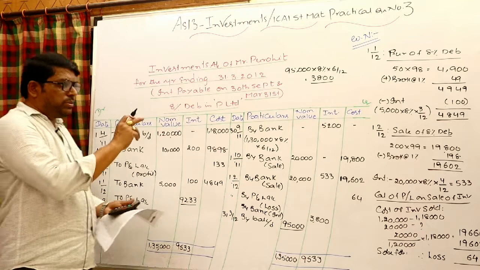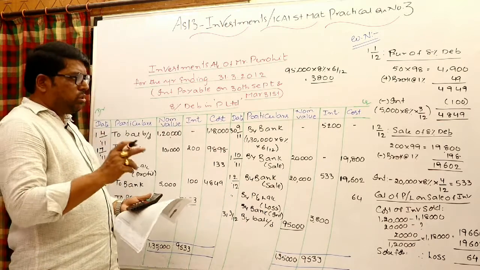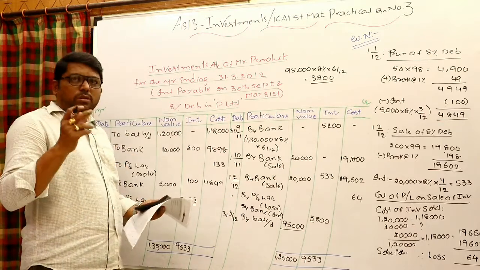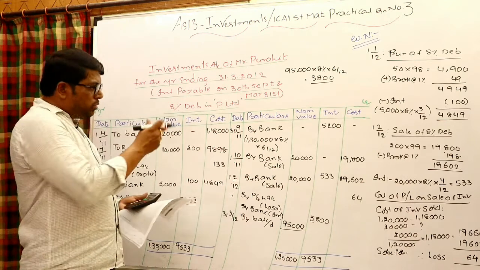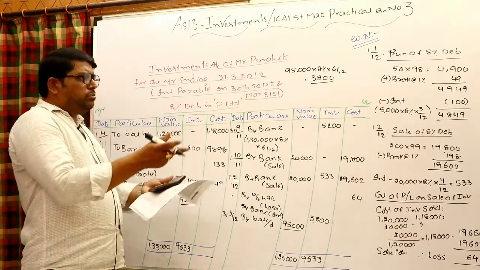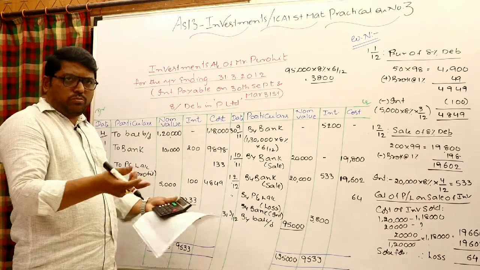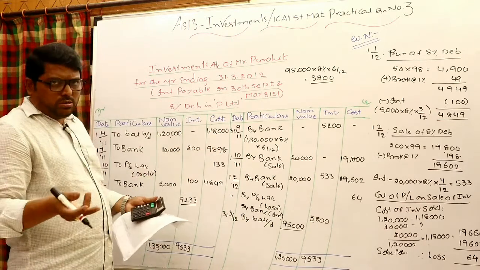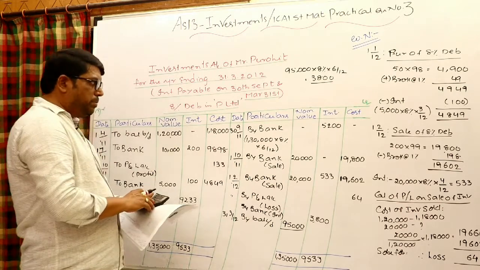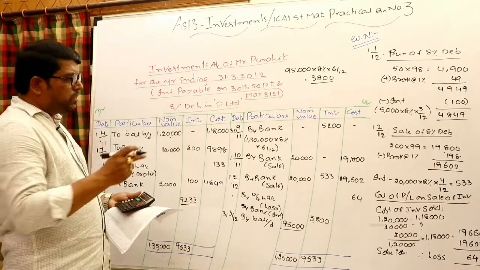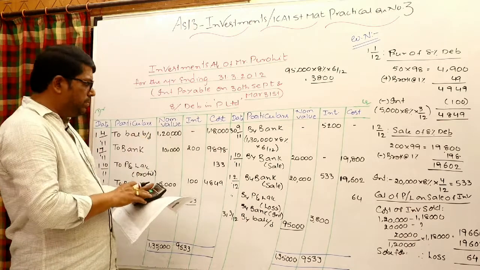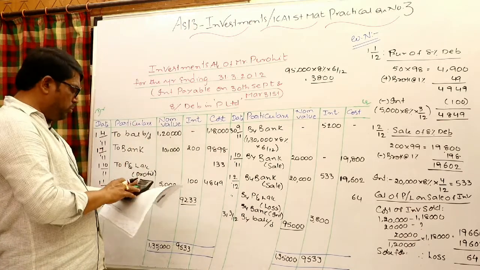And obviously investments at the end of the period to be valued at cost or market price, whichever is lower. No information regarding market price, so take at the cost price. Even if you go onto working notes, if you determine the cost of the remaining, the balance also will be same. Okay, so you need not consider, just the balancing figure can be taken when market price is not mentioned. Balancing figure can be taken as investments because it is available at cost price only.